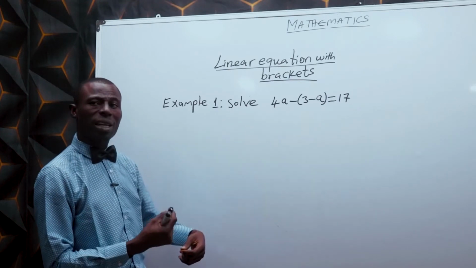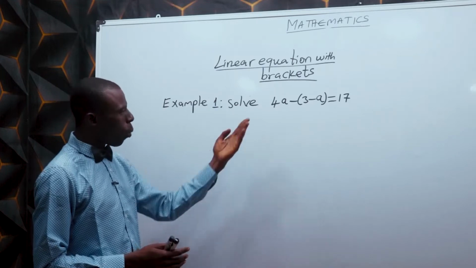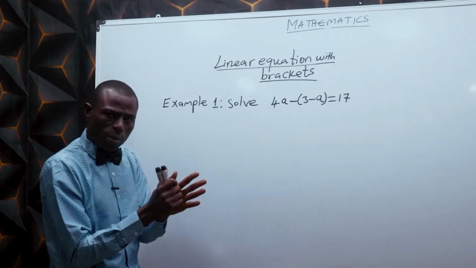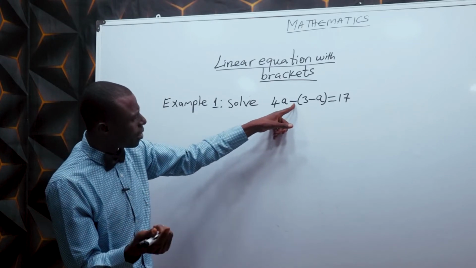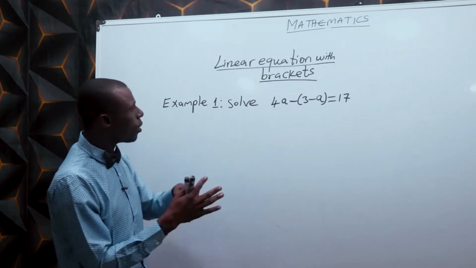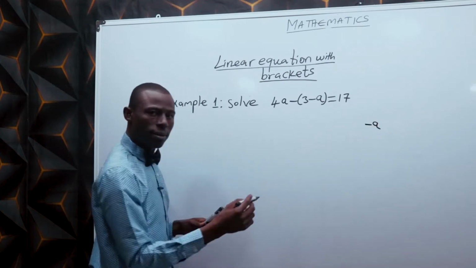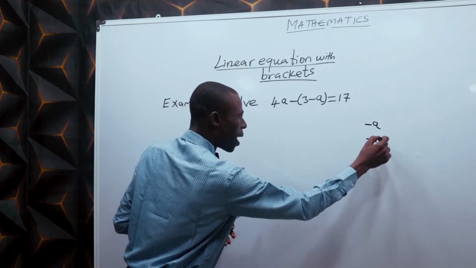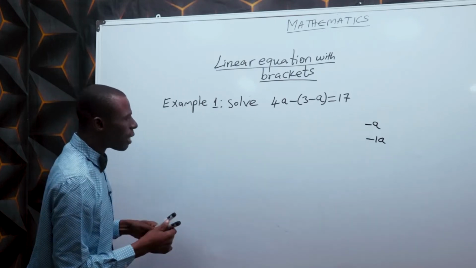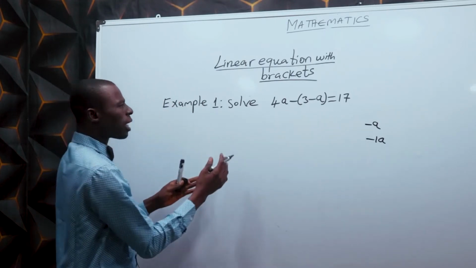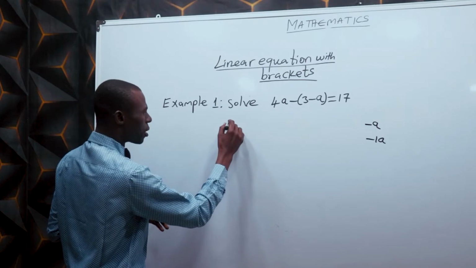You use what is immediately outside the bracket, having multiplicative attachment with the bracket, to open the bracket. What is outside the bracket here that is having multiplicative attachment with the bracket is negative 1. Someone will say, I can't see 1, I only see negative. Yes. When you write something like negative a, it's the same thing as negative 1a, but we choose to write it as negative a. So the invisible one is here. So we now open this bracket with that invisible negative 1.